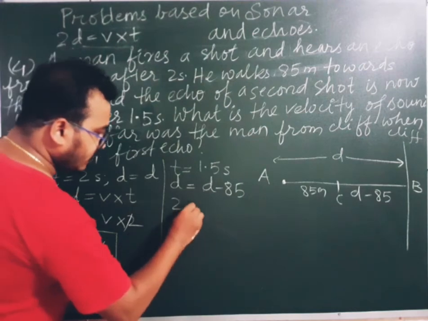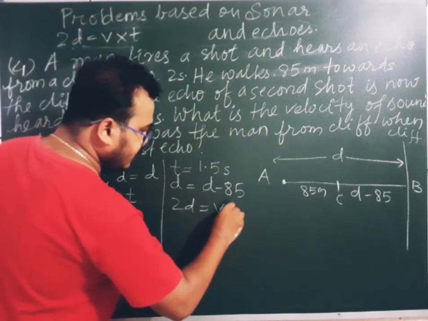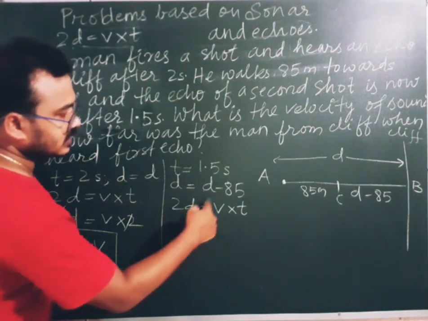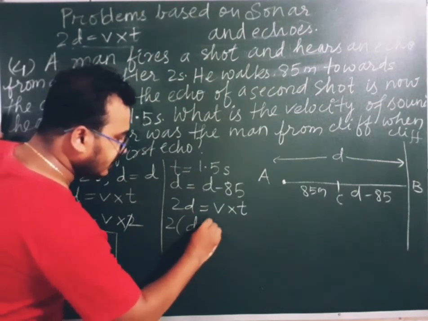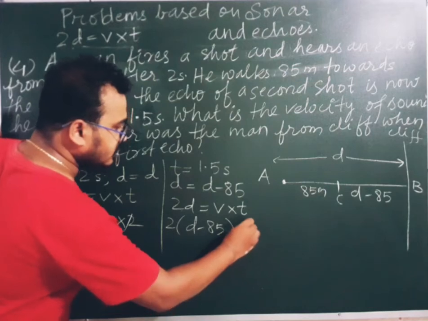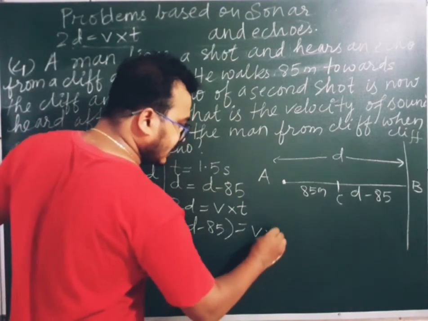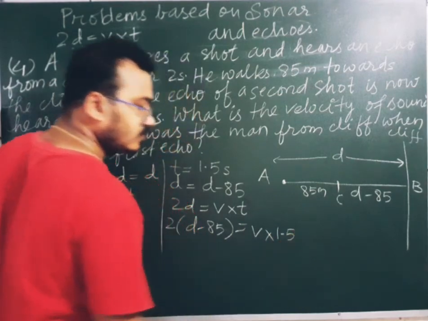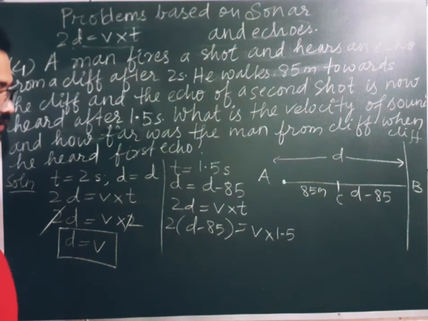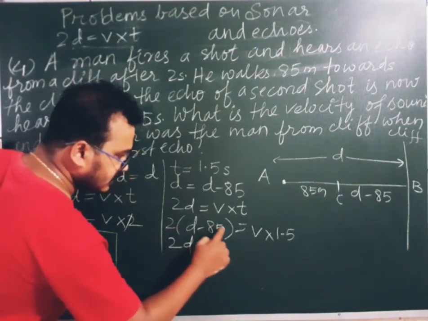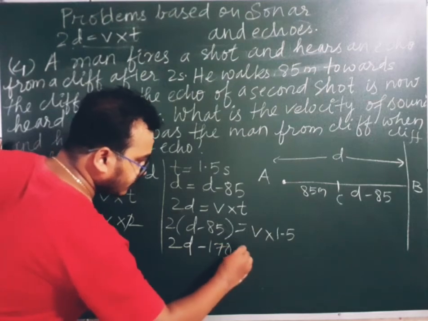So according to the formula, 2d is equal to v multiplied by time period. So the distance value will be replaced as d minus 85. Velocity we have to find it, and time period is 1.5. So what are we supposed to do? Can I solve it? So 2d minus 170.